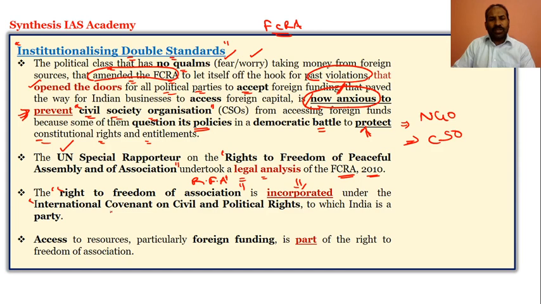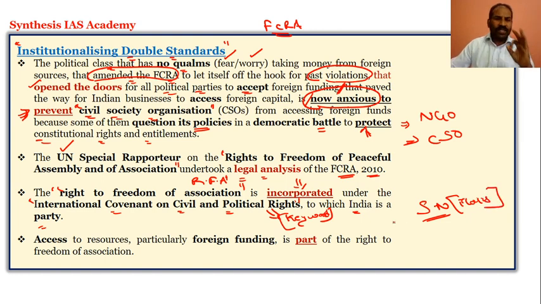Under the International Covenant on Civil and Political Rights, wherein India is a signatory or a party. And this is a very important keyword while you are preparing short notes for your mains examination in regards to the FCRA.